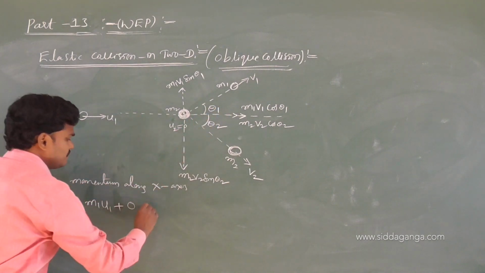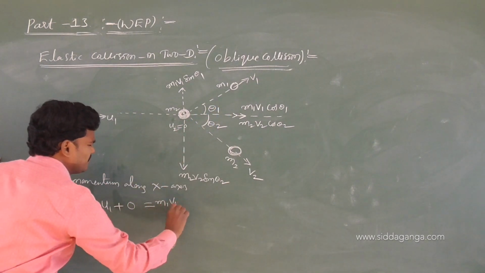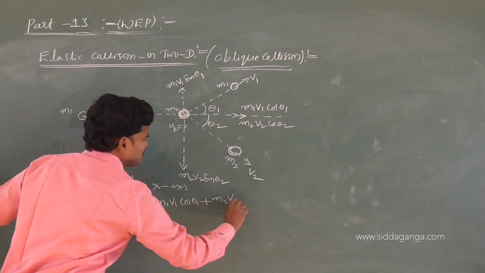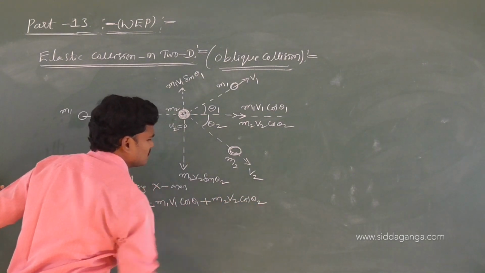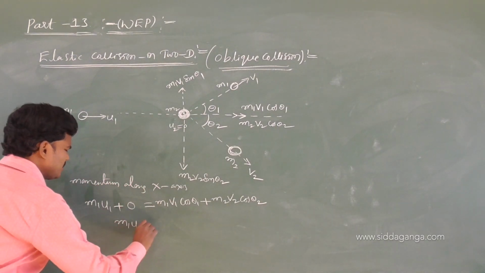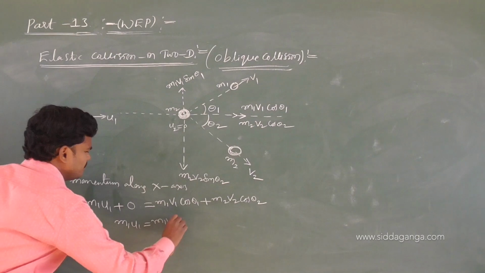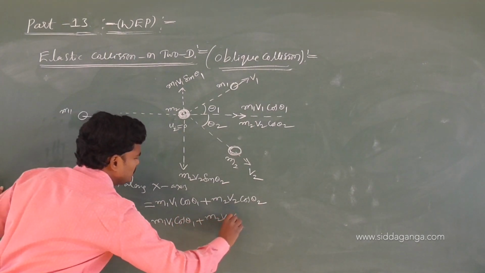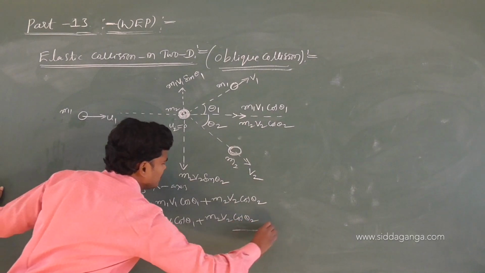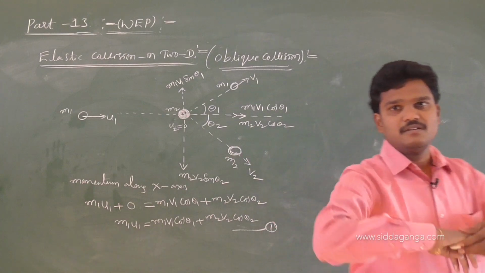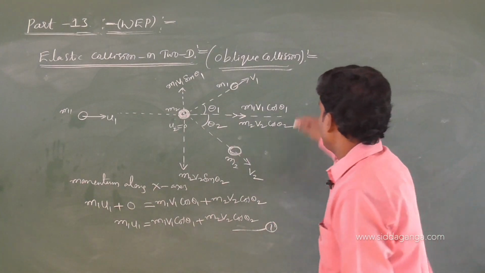After the collision, it is m1 v1 cos theta 1 plus m2 v2 cos theta 2. So what is the formula now? m1 u1 equals m1 v1 cos theta 1 plus m2 v2 cos theta 2. Keep this as equation 1.